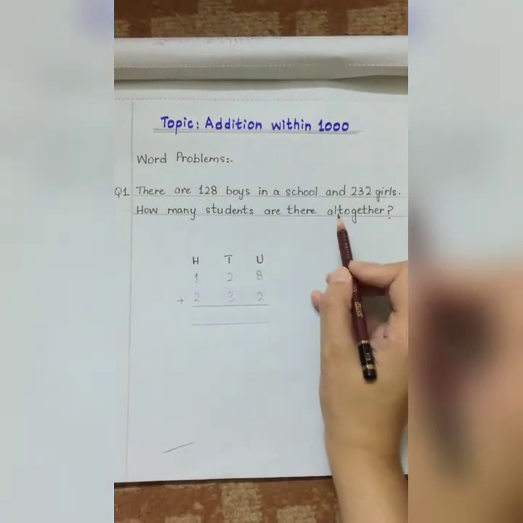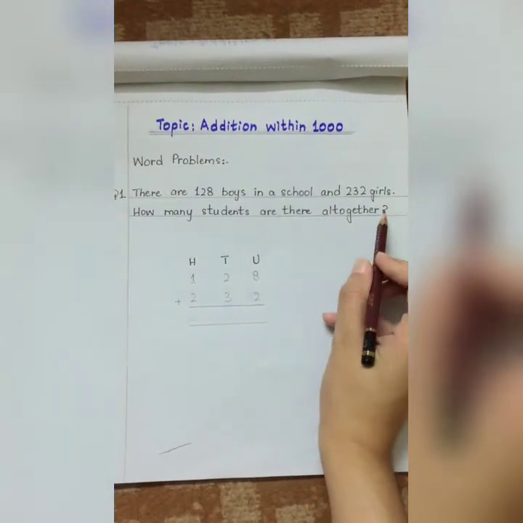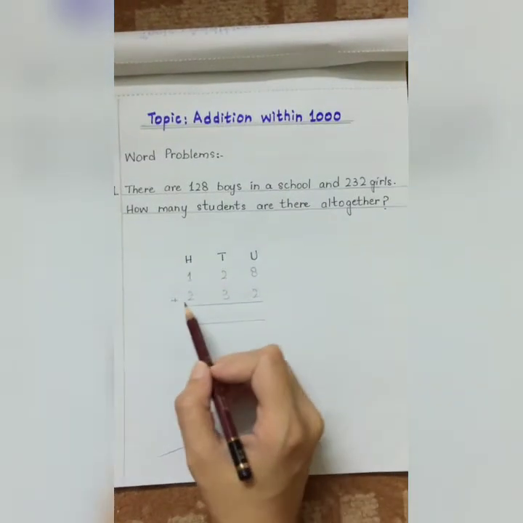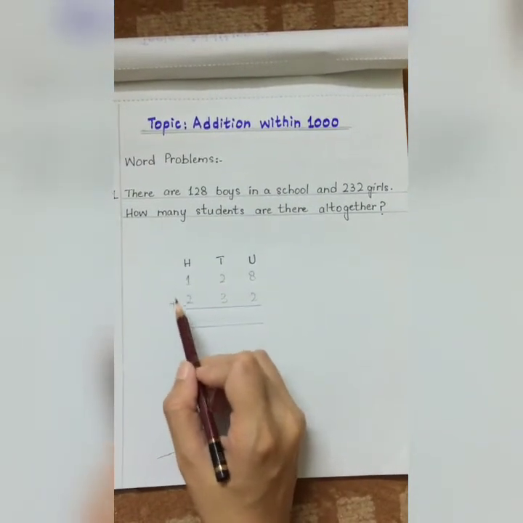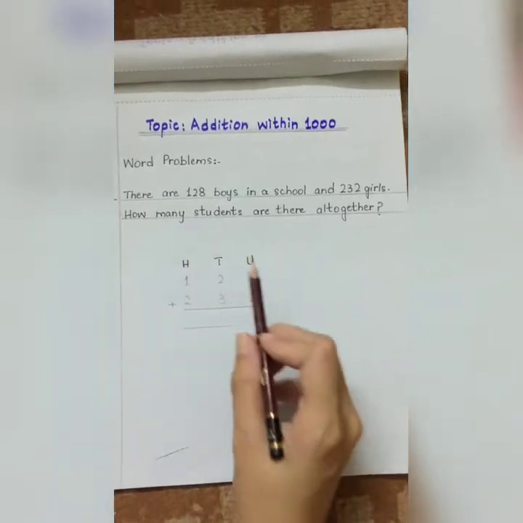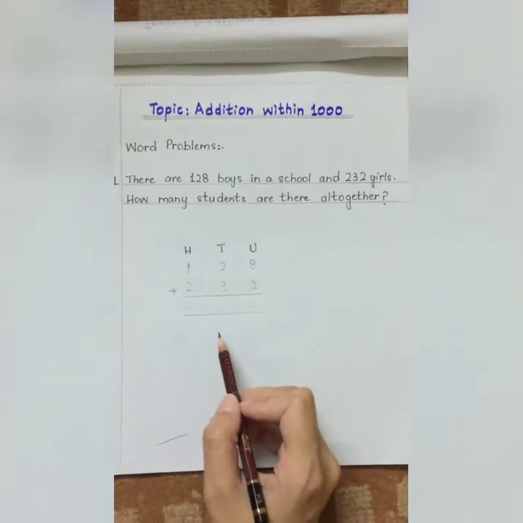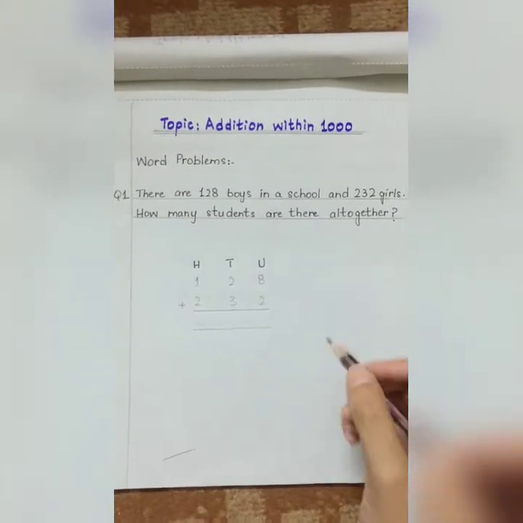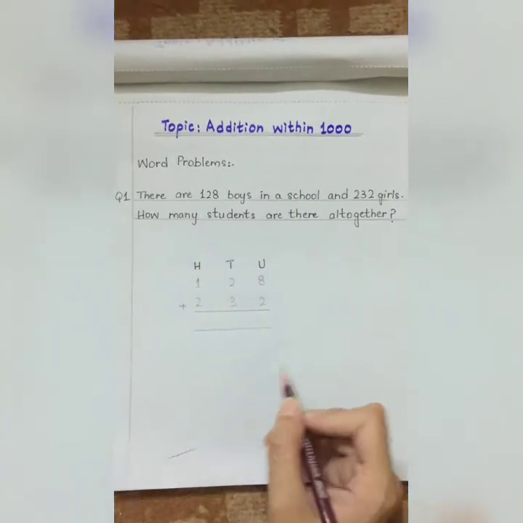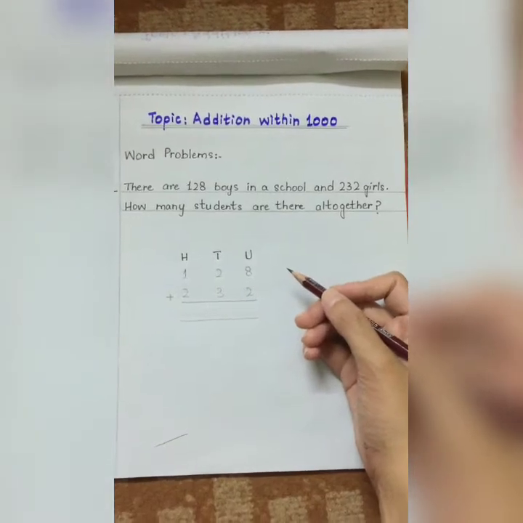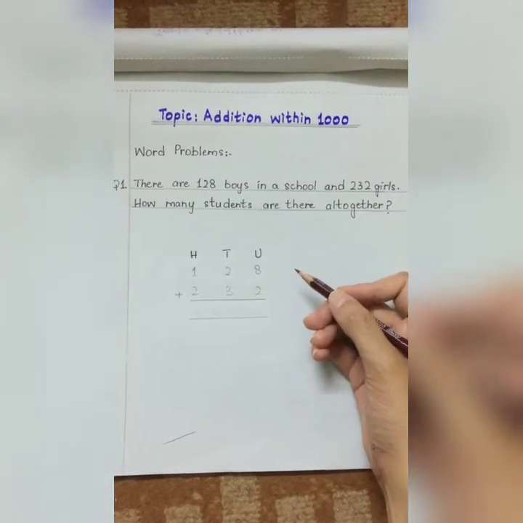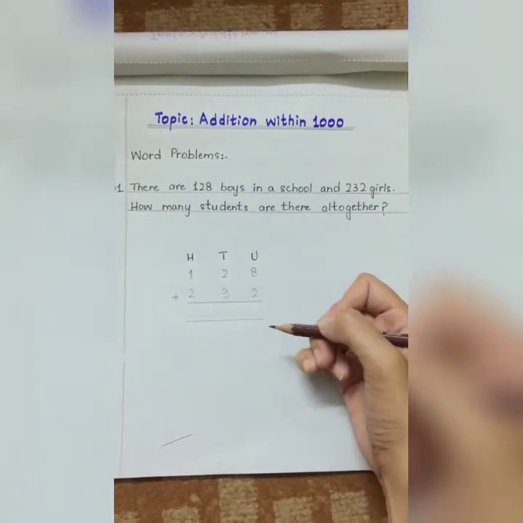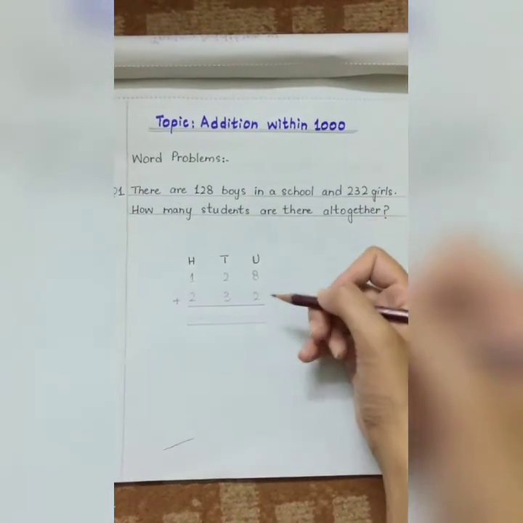Now since they are asking us to form a sum, that means we have to find how many students are there all together. So we have to show the sign of addition because we have to add both of these numbers and then find a sum. We have to combine both of these numbers. As you all know, we start adding from the units place.